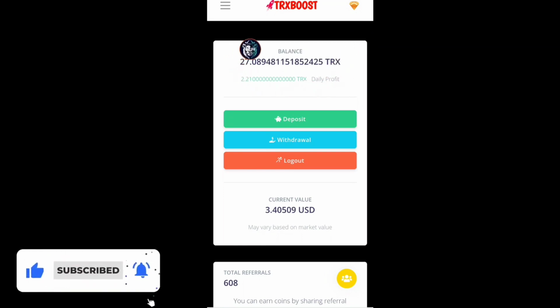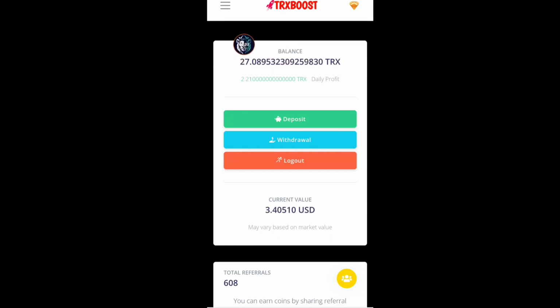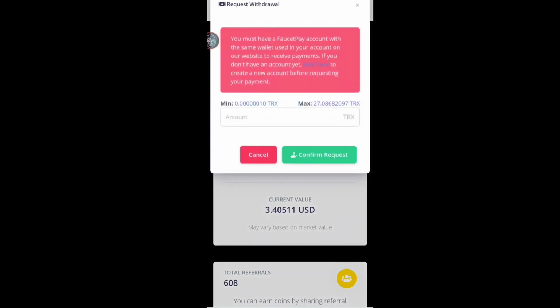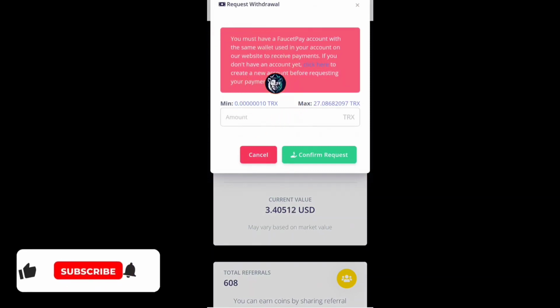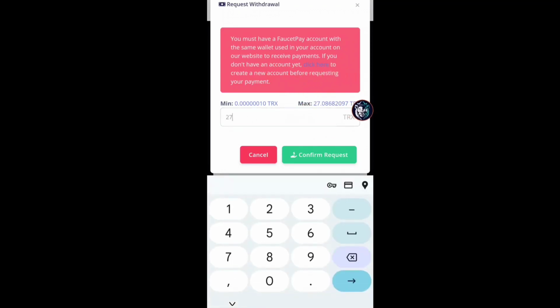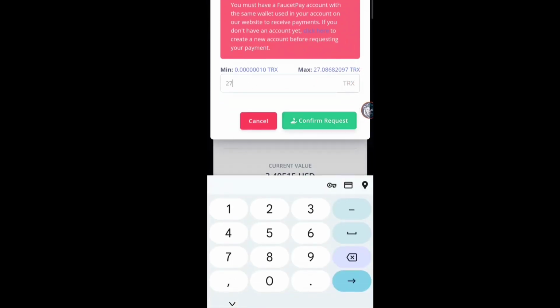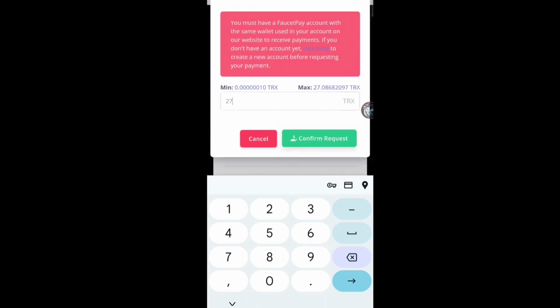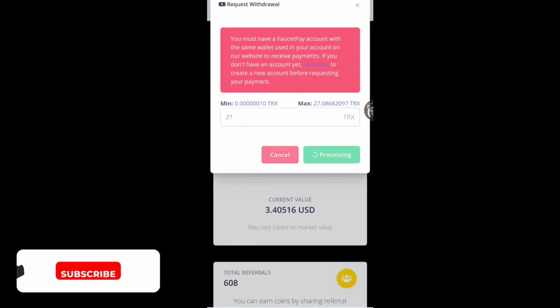So here you can see I have 27 TRX in my account. So I will now place a withdrawal in front of you. Here you can see the minimum withdrawal amount is only 10 Satoshi of TRX and the maximum is whatever is available in my account. So I will withdraw 27 TRX from this website. I will click on this, enter the amount 27 TRX and click on this confirm request button.